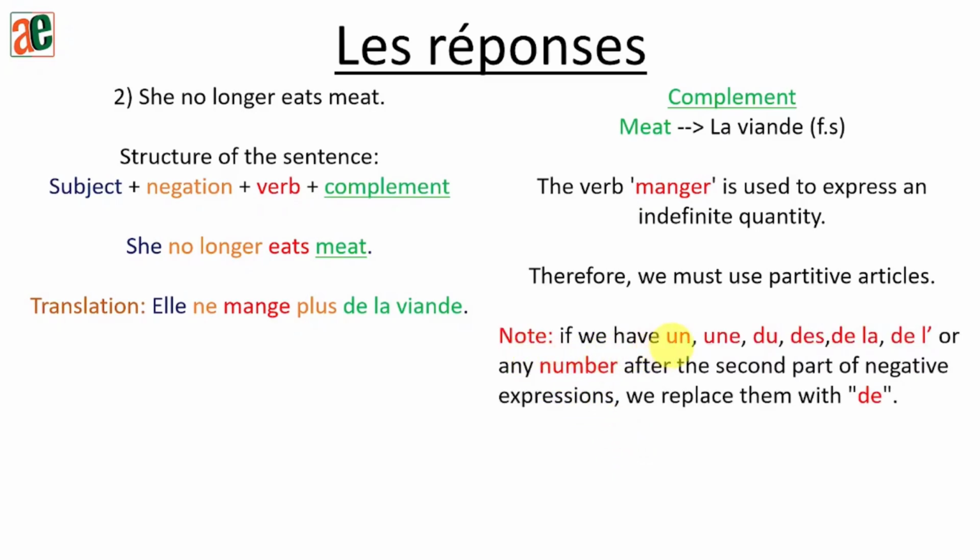Note, if you have UN, UNE, DU, DES, de la, de l'apostrophe, or any number after the second part of the negative expression, we replace them with DE. Let's try to understand. So here we have our negative expression: the first part, ne, and the second part, plus. The rule says that if after the second part of the negative expression I have de la, or UN, or UNE, DU, DES, de l' apostrophe, or any number, I should replace that one by DE.